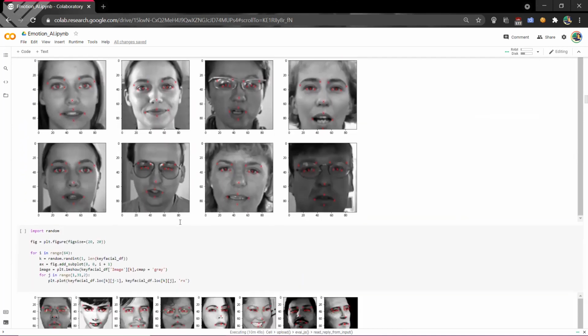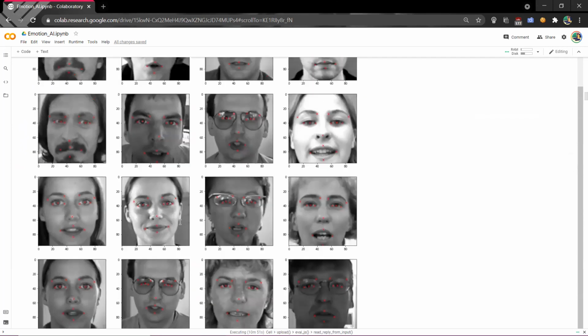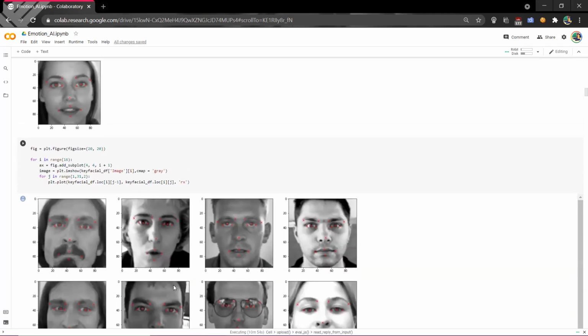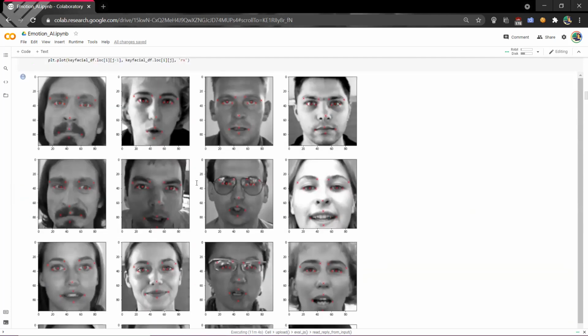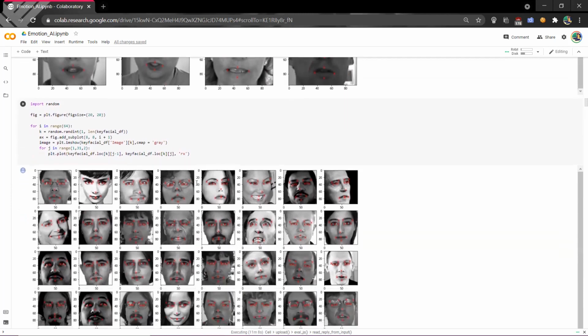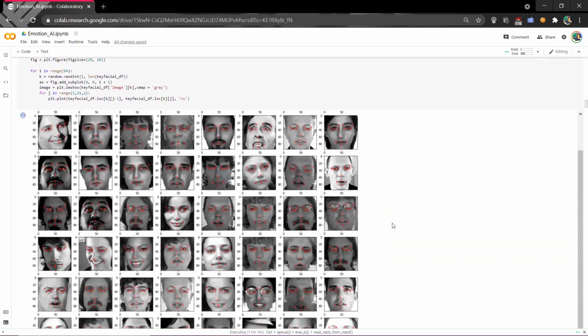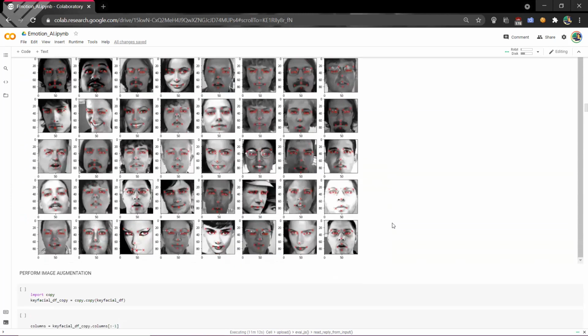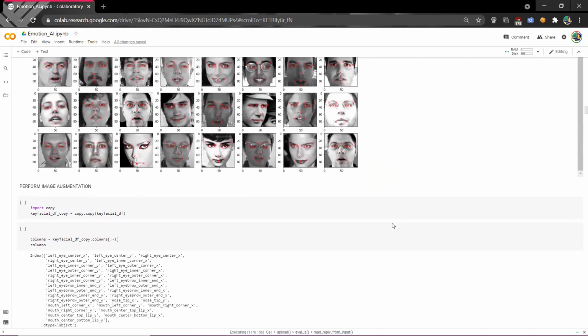If you go down, I'm viewing all the images in a grid format. This is a 4x4 grid format, where 16 images are seen at once. If we go down, it's an 8x8 grid format, where there are 64 images. Now Neil Sawant will continue with augmentation.